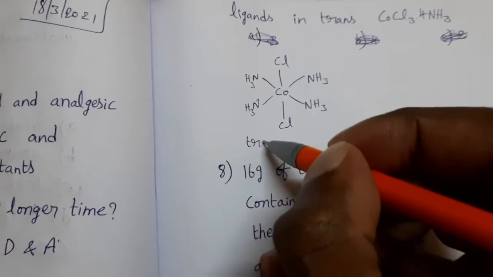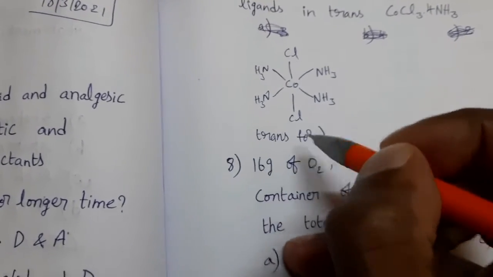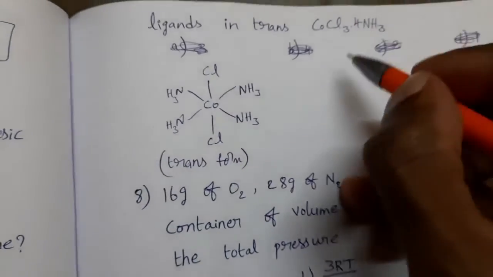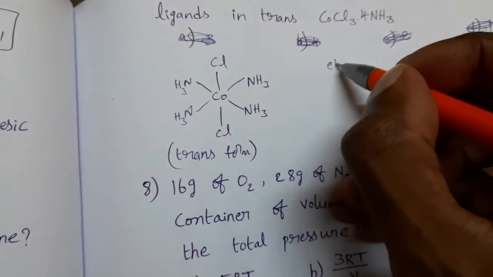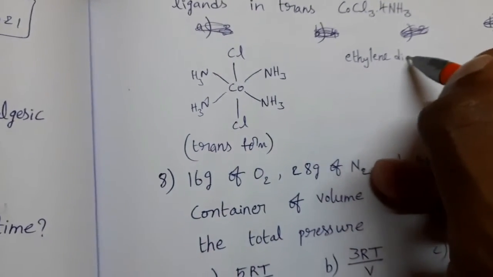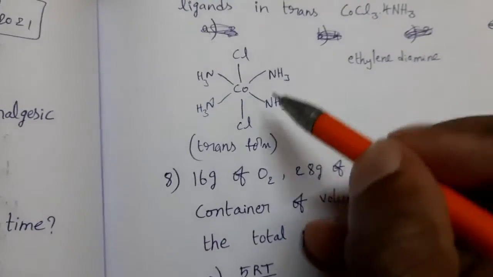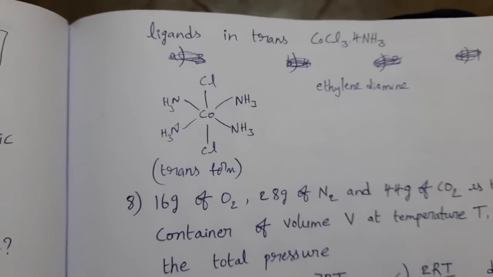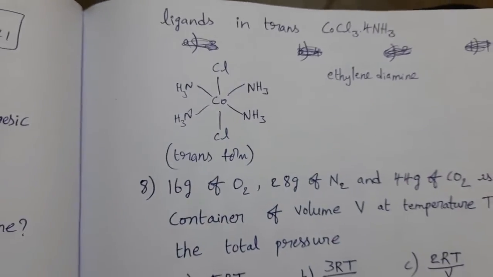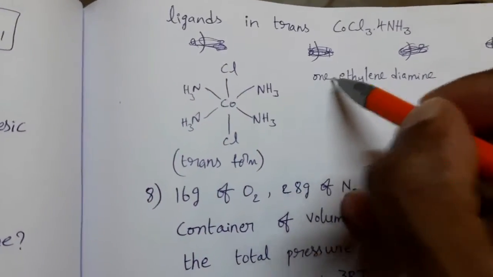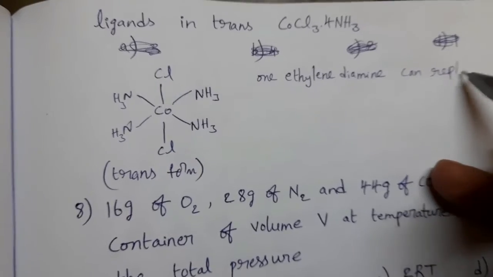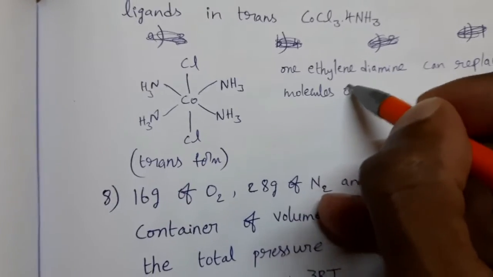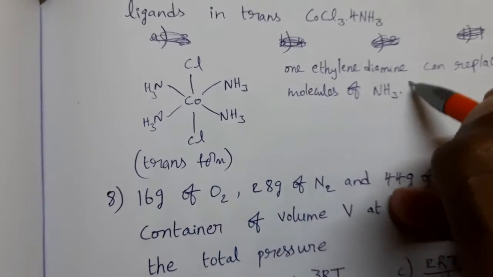This is trans form because chlorine ligands are not in adjacent positions. So this is trans form. Here, how many equivalents of ethylene diamine is required to replace neutral ligands? In this compound, chlorine is a negative ligand and NH3 are neutral ligands. How many molecules are there? 4 molecules are there. 1 ethylene diamine can replace 2 molecules of NH3.